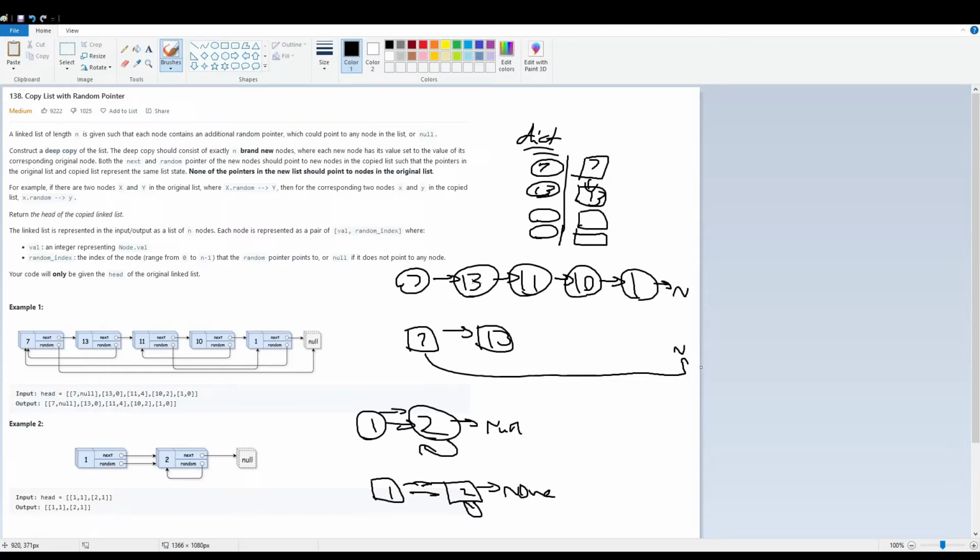So we're at 13, and we have a deep copy value for it in the dictionary, and its random pointer points to 7 in the original list. So what we do is look up the original 7 in the dictionary, and make its copy's random pointer point to the deep copy of 7. And that's basically how we're going to go about this. We're going to use a dictionary here, and this is going to be O of n time, because we're traversing through n nodes in the linked list.